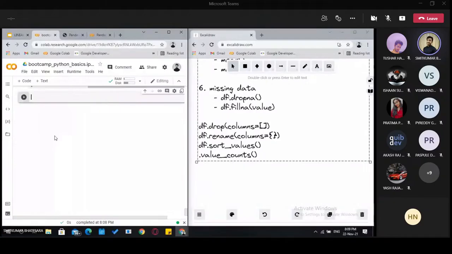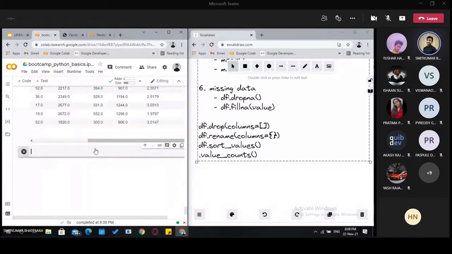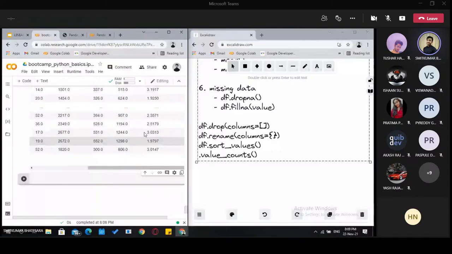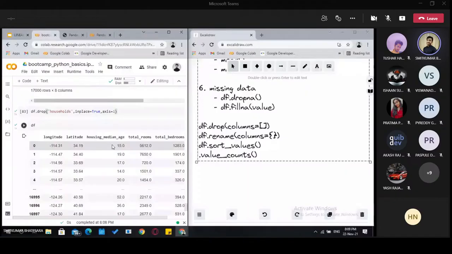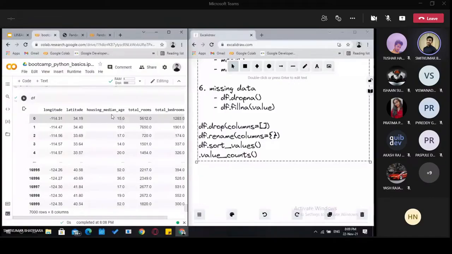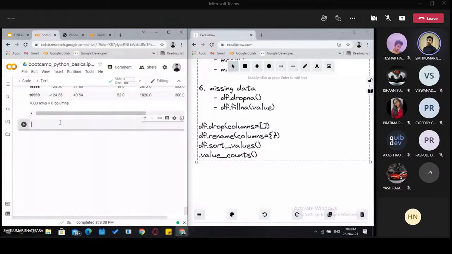Now what we have is rename. If we want to rename a column, let's say we want to change housing median age to just median age, we can use the rename function: df.rename with columns equals.